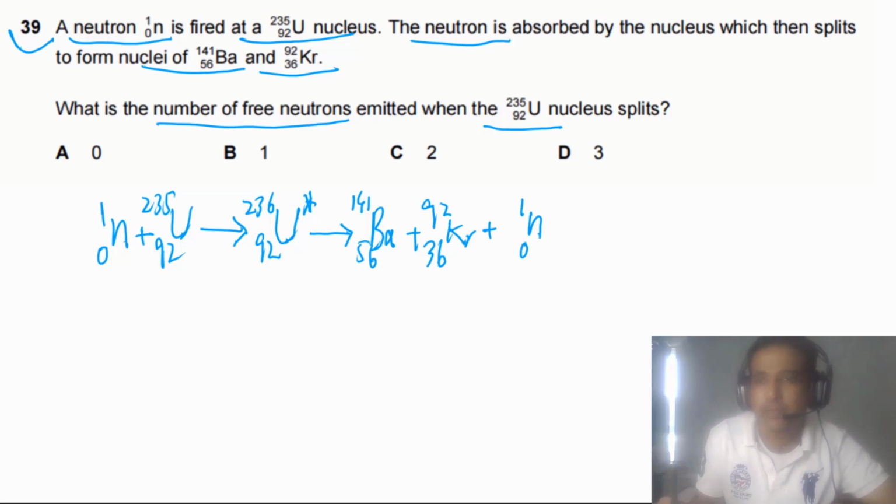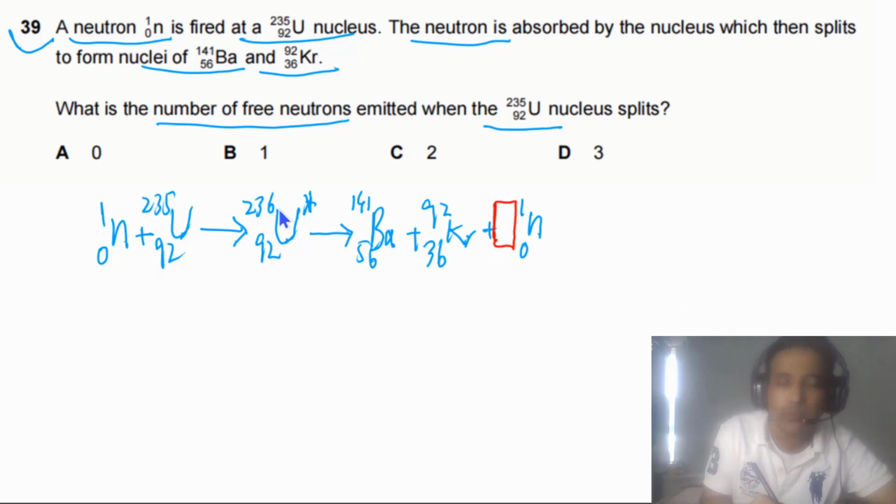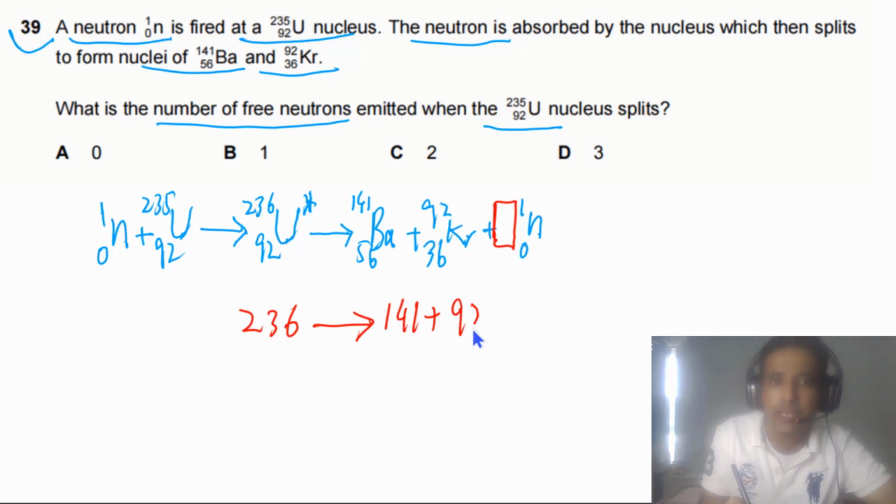So the number of free neutrons we need to find out. How many neutrons are emitted? In order to answer this question, simply we can look at atomic number and mass number. So we have mass number here. This is 236. And here we have 141 plus 92 plus the number of neutrons. We don't know this number. So if we add these two together, the sum of these two is equal to 233. So this one has to be 3. So it means 3 neutrons are emitted.